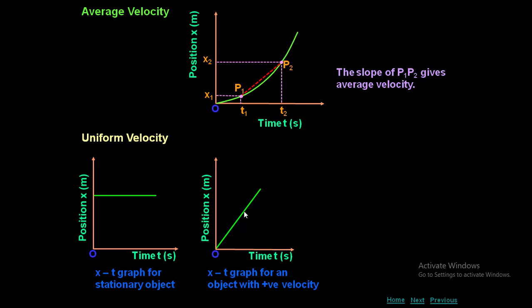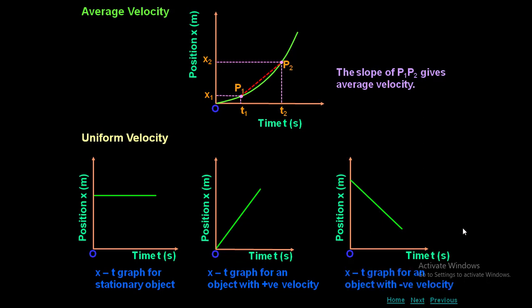That is positive velocity actually here. Uniform positive velocity. The position time graph, which we are going to take, again represents uniform velocity. Now here you can see the displacement is decreasing. So the x-t graph for an object with negative velocity. Now here this is positive velocity, negative velocity. All three are representing uniform velocity, but for different conditions.